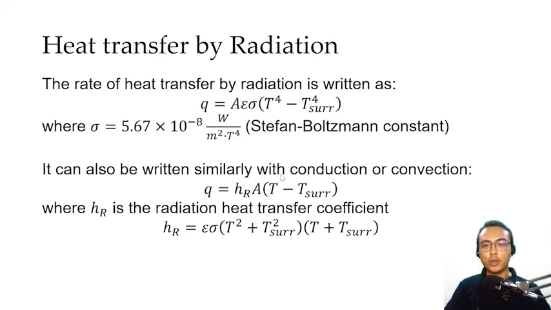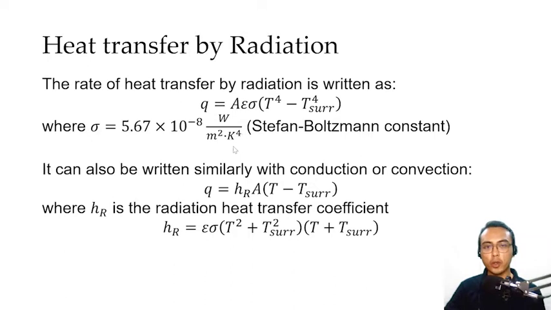Okay? Now, this is the main part of our discussion, heat transfer by radiation. The governing equation for heat transfer by radiation is given here, that is Q is equal to A epsilon sigma times T raised to 4 minus surrounding temperature raised to the fourth power. A here is the surface area of the emitting body, epsilon again is the emissivity, and sigma is the Stefan-Boltzmann constant. In standard SI units, the Stefan-Boltzmann constant takes on the value 5.67 times 10 raised to negative 8 watts per square meter per Kelvin to the fourth power.